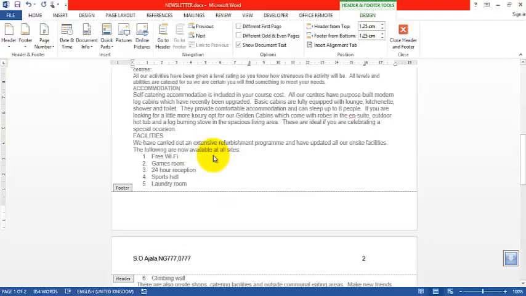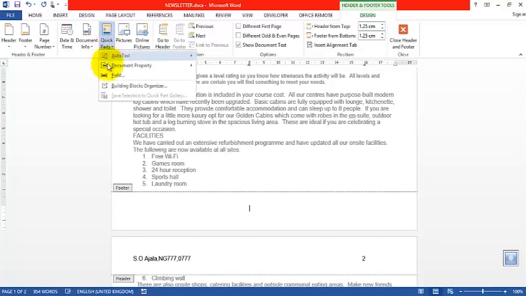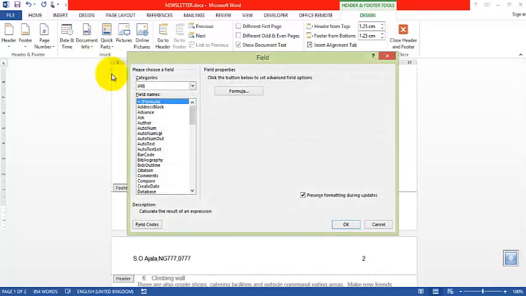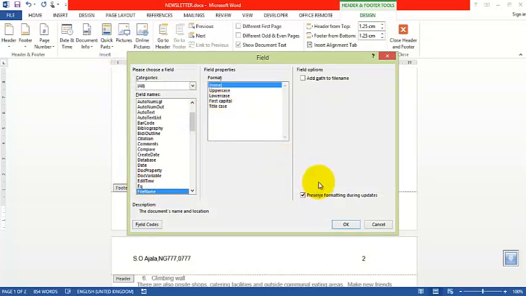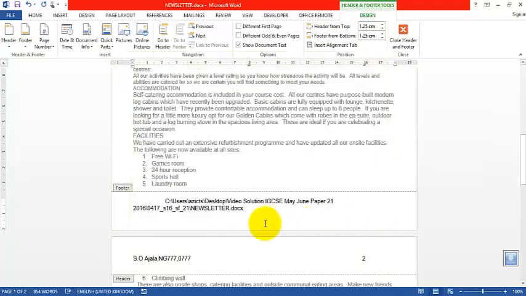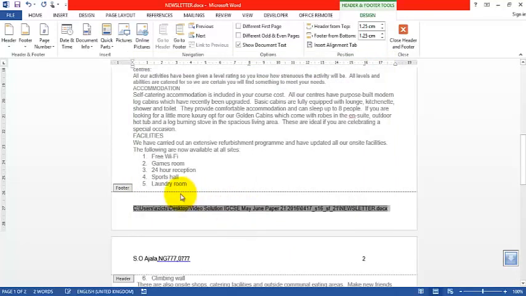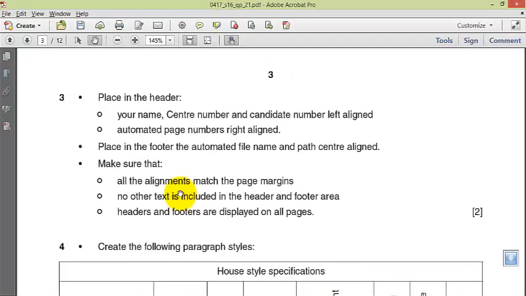Center aligned. Okay, tab to take it to the center. Page, field, file name, the path is required, center aligned. Okay, so try and reduce the size of this. Okay, center aligned. Your name, done.